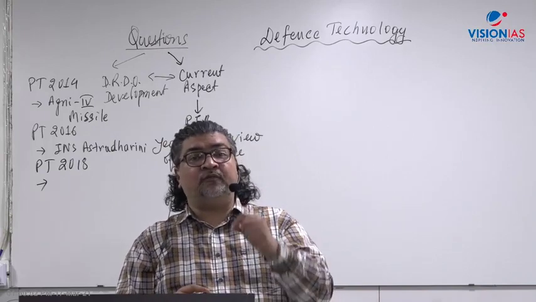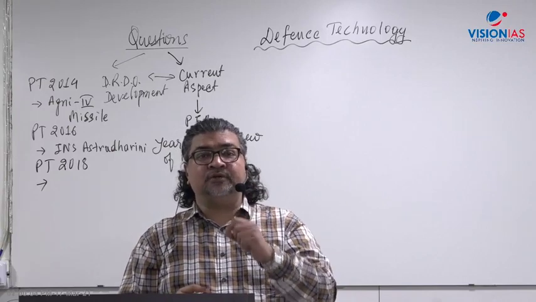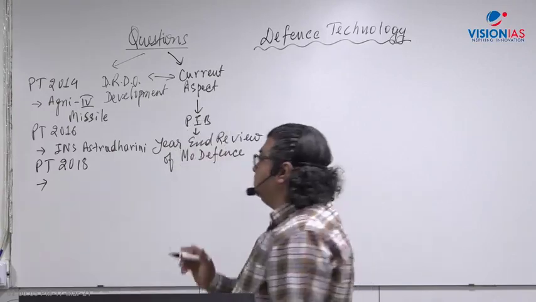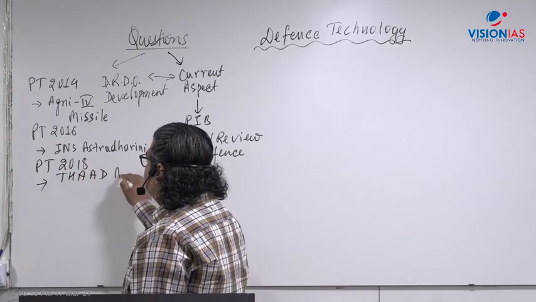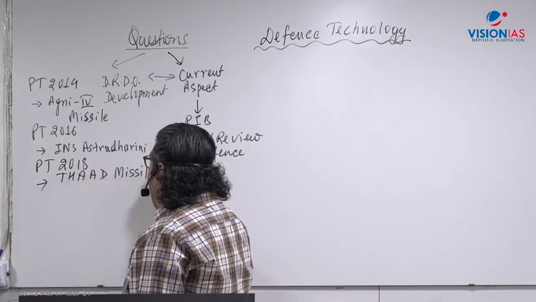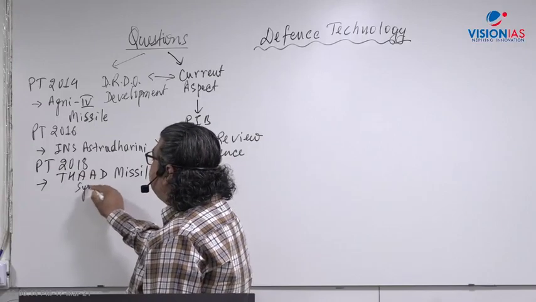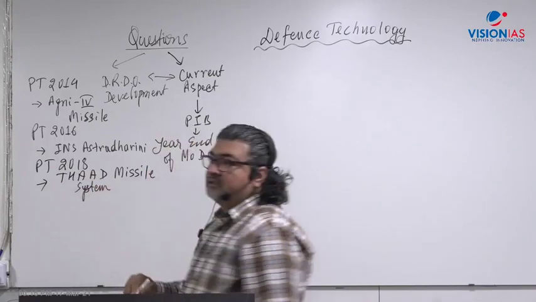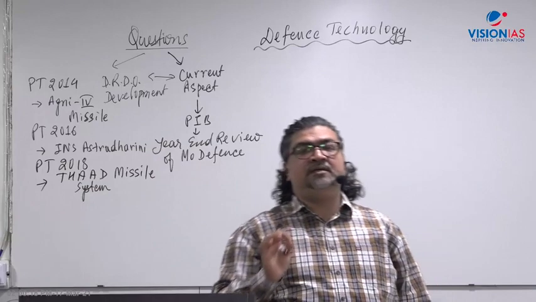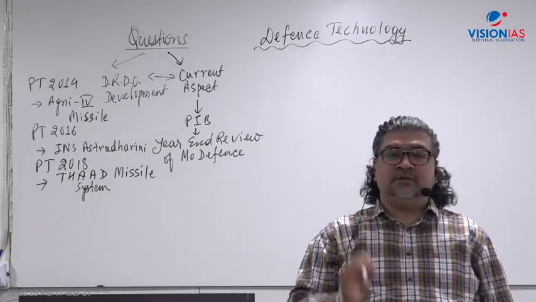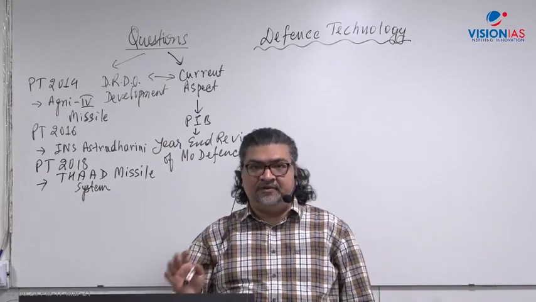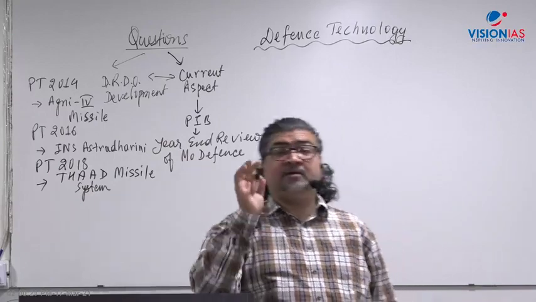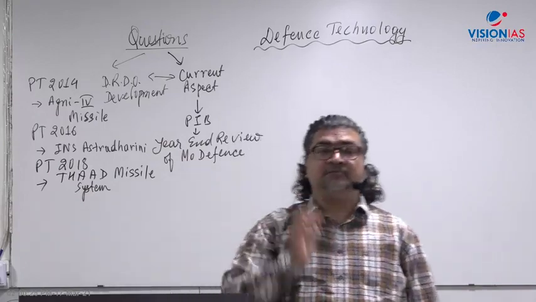So America offered to give South Korea the THAAD missile system. What is THAAD? T stands for terminal, H high, A altitude, A advanced air defense system. Terminal High Altitude Advanced Air Defense system.